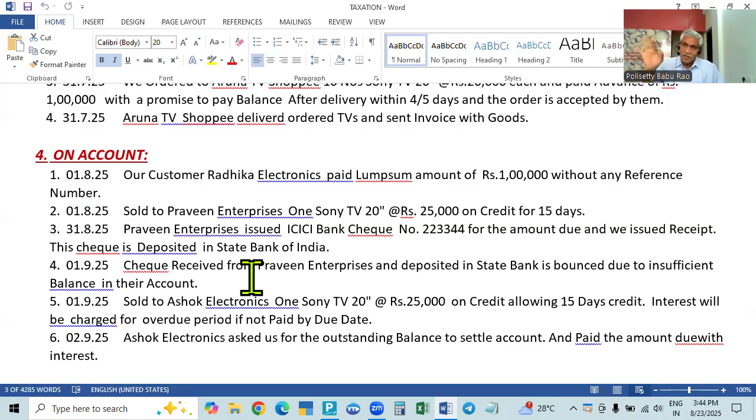Purchase, sale, sold, new reference. Amount received against reference, bill is closed. Now the check is bounced. There is no bill number. So it will be taken as on account. So here we will take up this one.